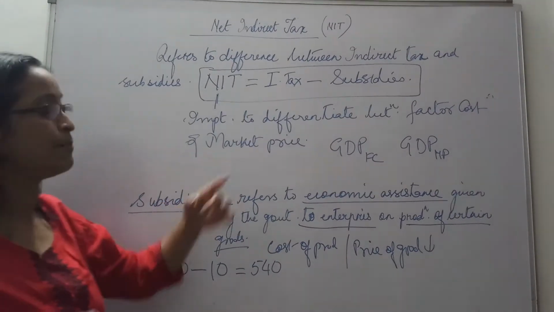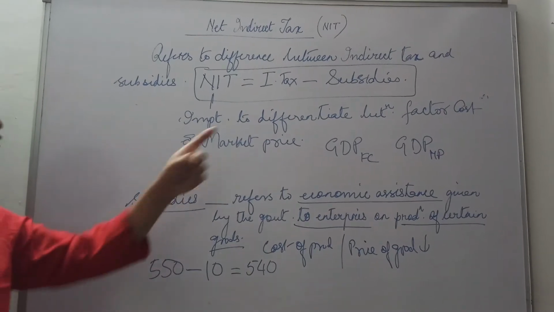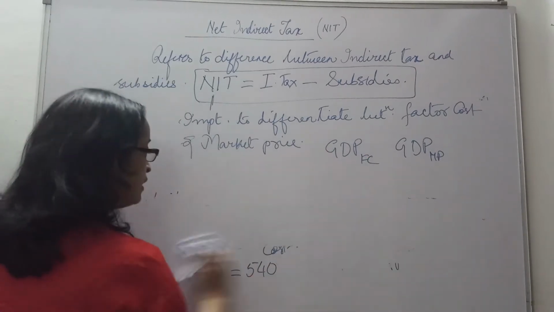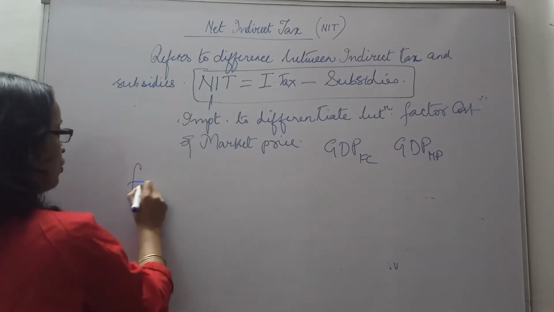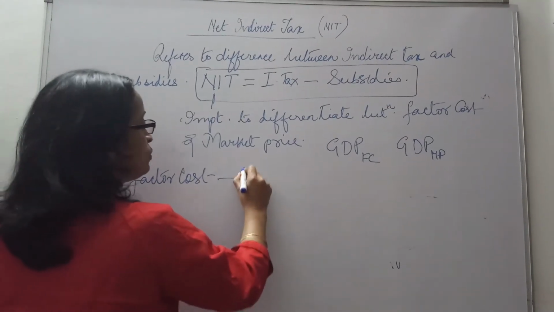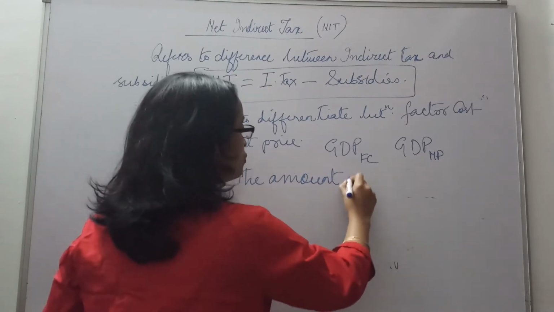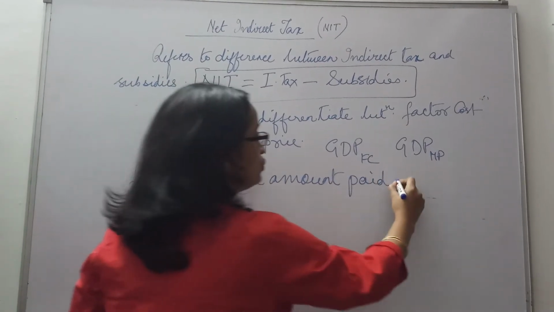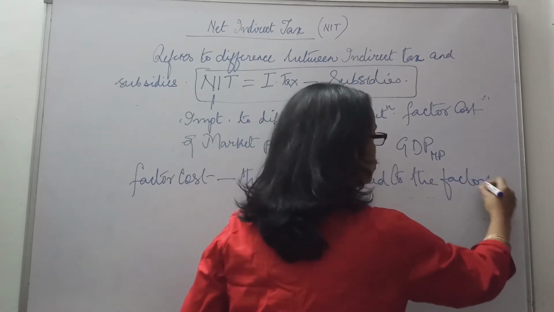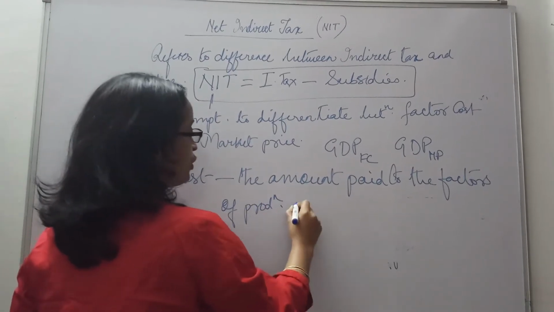Now for example, suppose we are calculating GDP at factor cost. What is factor cost? Coming to the next topic, what is factor cost? Factor cost refers to the amount paid to the factors of production on producing the good.